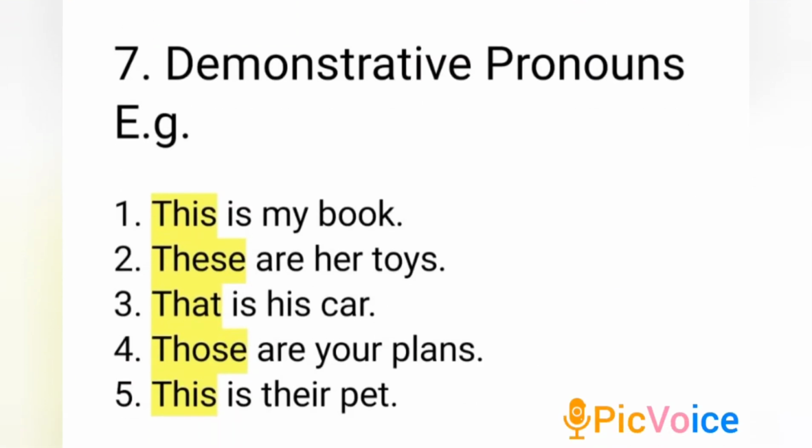Seventh one, demonstrative pronouns. Demonstrative pronouns point out or modify a person or thing. There are only 4 demonstrative pronouns: this and that for singular, these and those for plural. See the sentences here. This is my book. These are her toys. That is his car. Those are your plans. This is their pet.